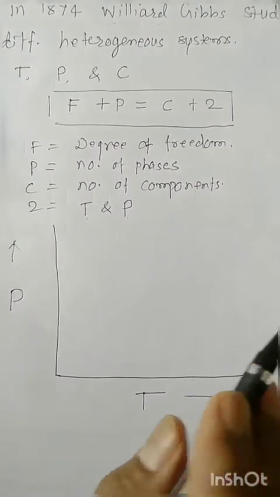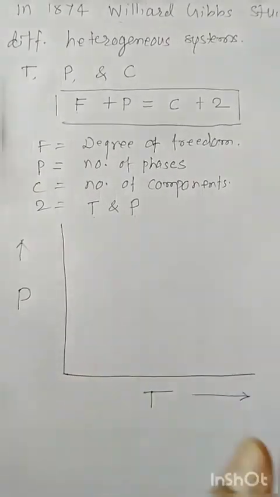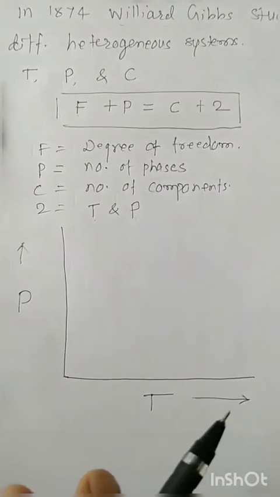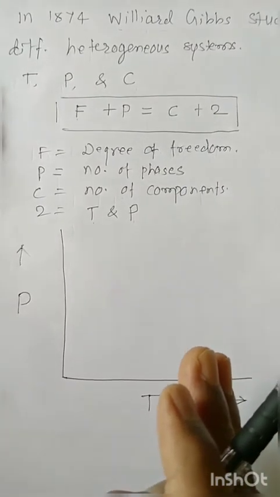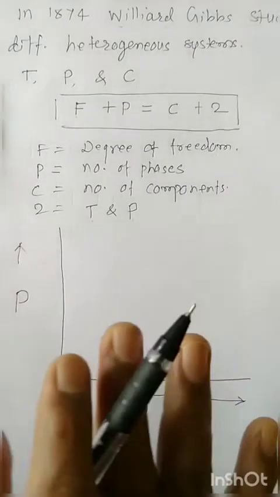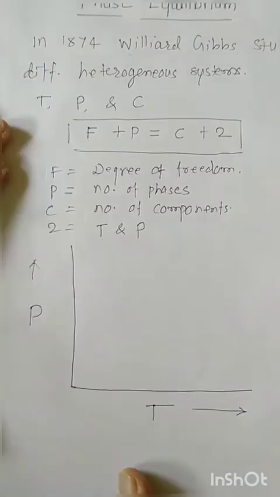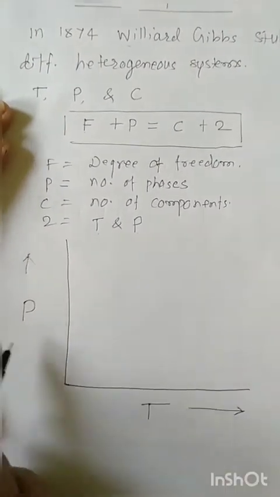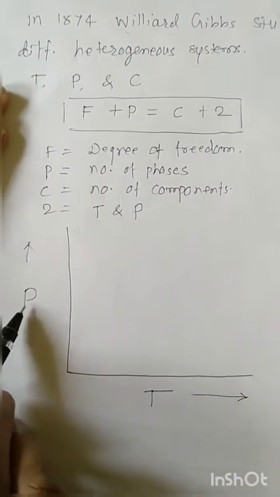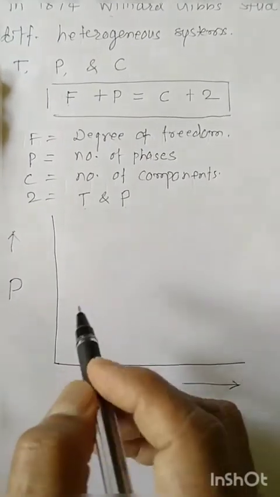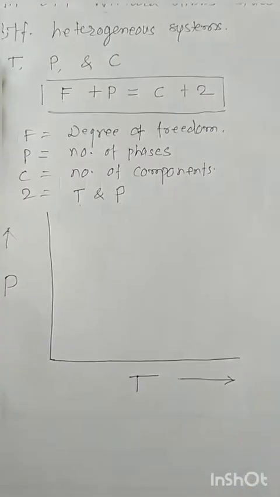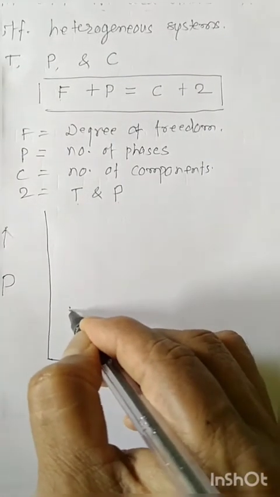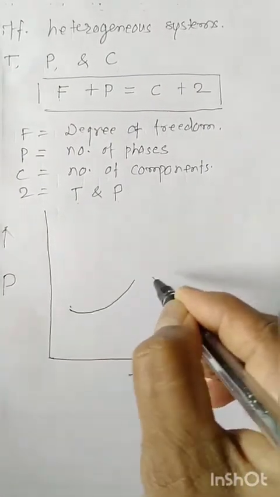Suppose water is a one component system, and water exists in three states: ice, solid state, liquid water, and another, water vapor. There are three phases in equilibrium here. When applying pressure and temperature to the water system, a diagram with curves is obtained.